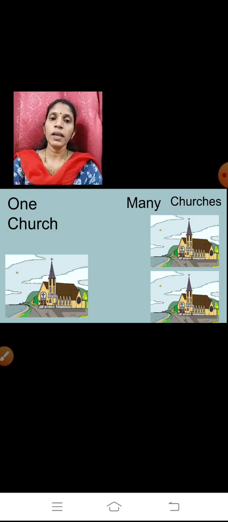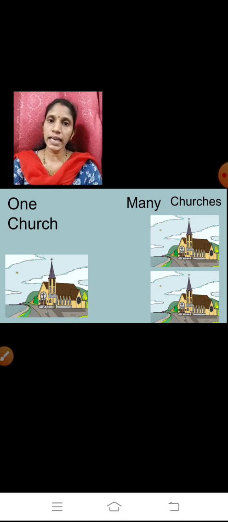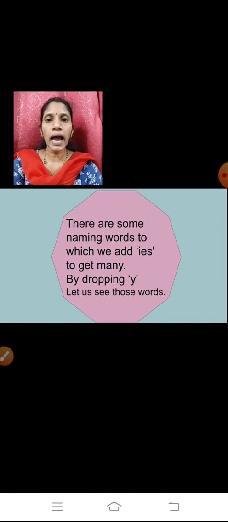Now we have finished with the words ending with S, double S, X, CH and SH. Next I will tell you where you are supposed to add IES.